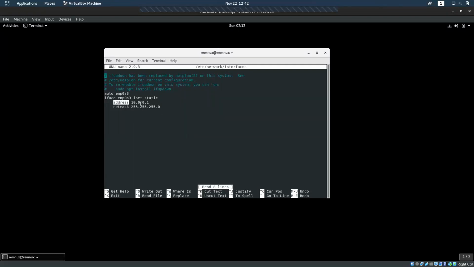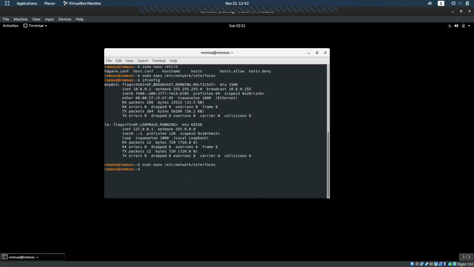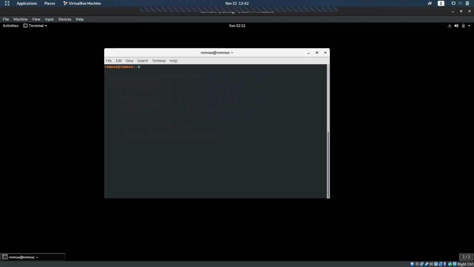So this will be our static IP address. After that, we save it, and then restart enp0s3.